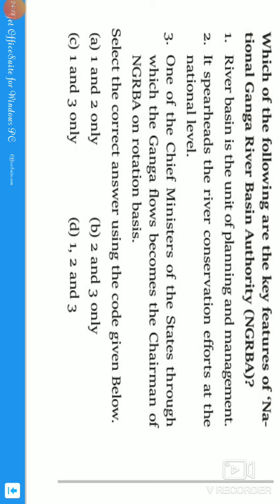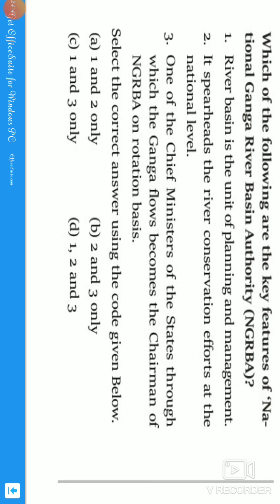One of the chief ministers of the states through which the Ganga flows becomes the chairman of the NGRBA on a rotation basis. No, guys, this is not the correct statement. The chairman is the prime minister, guys, and the members include the union ministers concerned, and the state ministers of the states which the river passes through are also members of that authority.